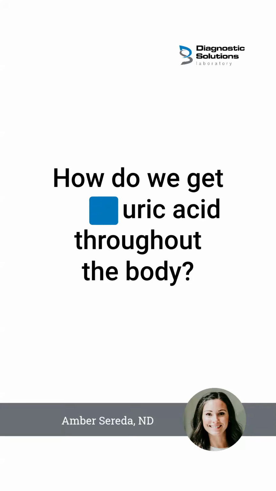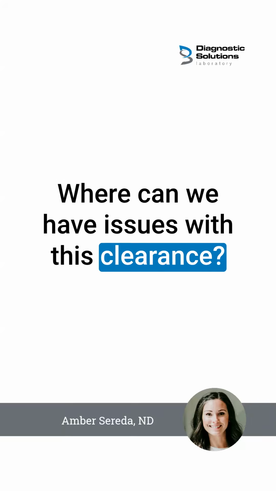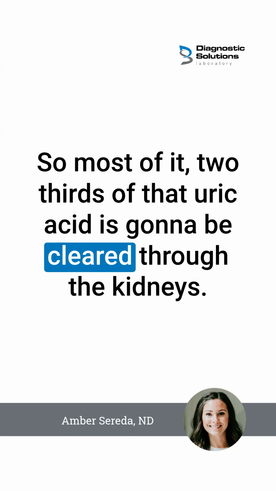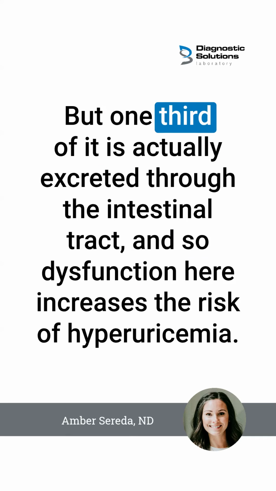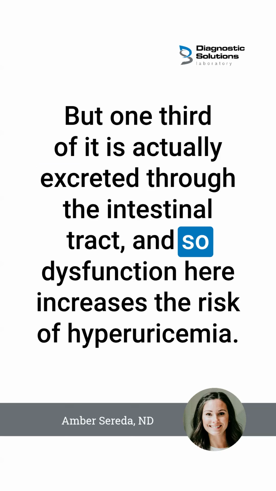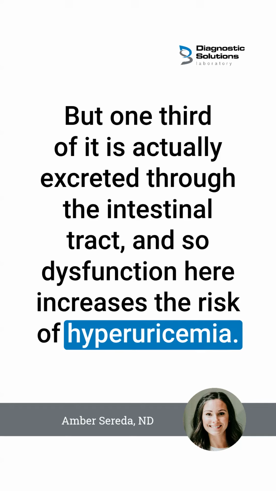How do we get rid of uric acid throughout the body? Where can we have issues with this clearance? So most of it, two thirds of that uric acid, is going to be cleared through the kidneys, but one third of it is actually excreted through the intestinal tract. And so dysfunction here increases the risk of hyperuricemia.